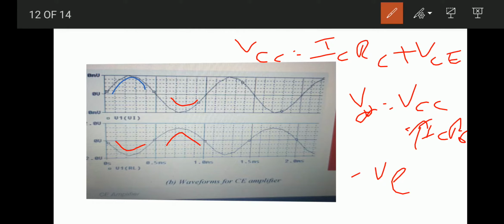Whereas in the negative half cycle, the drop across RC is reducing. The ICRC factor is decreased. That is the reason V0 is more, that is a positive value in the negative cycle case. So the CE amplifier is a basic amplifier circuit. Here it is amplifying the applied weak signal.